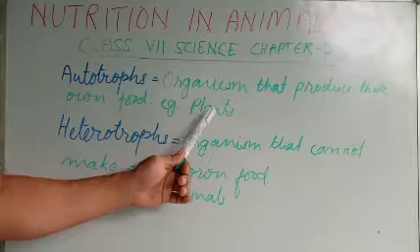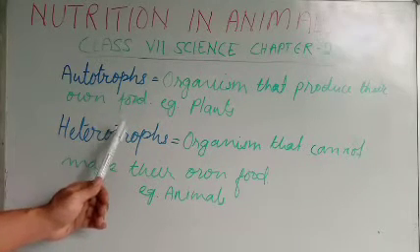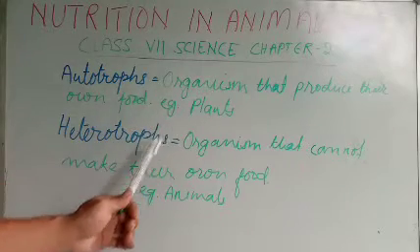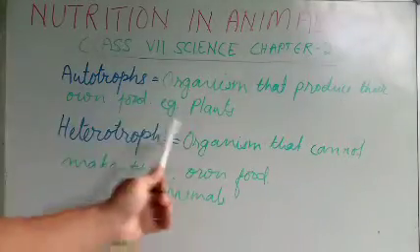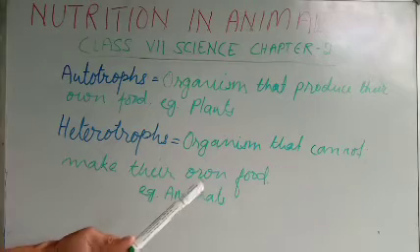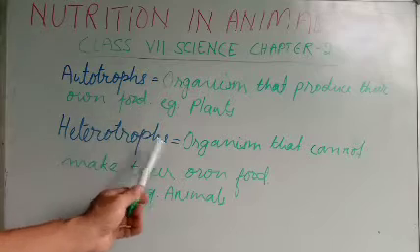After they prepare food, we heterotrophs get food from the plants. Animals and human beings cannot produce our own food. We extract it from plants and other animals. Therefore, we are heterotrophs.